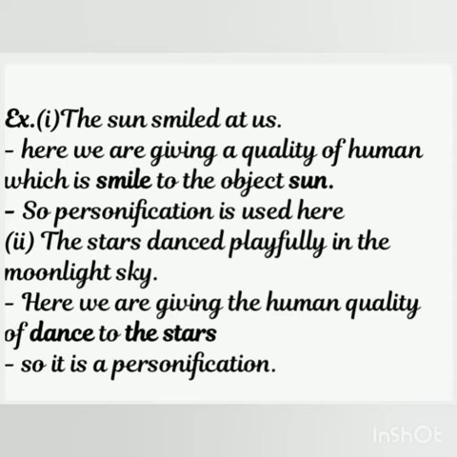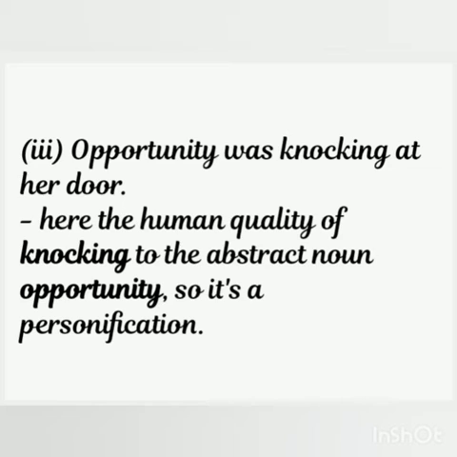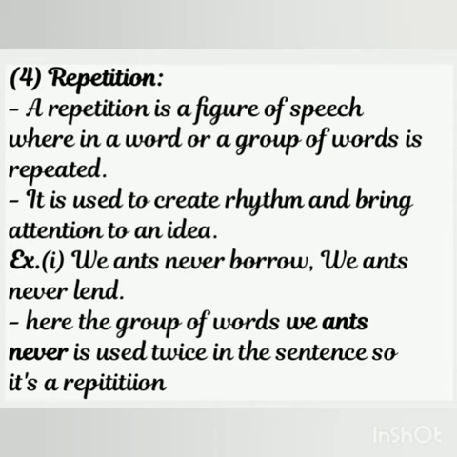The stars danced playfully in the moonlit sky. Here we are giving the human quality of dance to the stars. So it is a personification. Number 3. Opportunity was knocking at her door. Here the human quality of knocking is given to the abstract noun opportunity, so it's a personification. Let's learn another figure of speech.